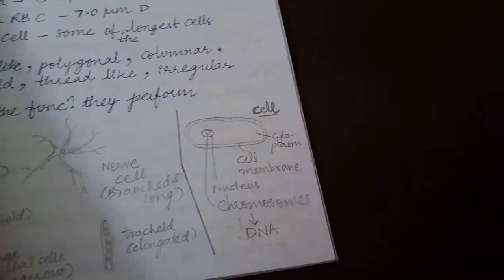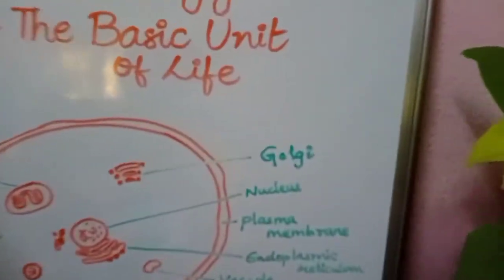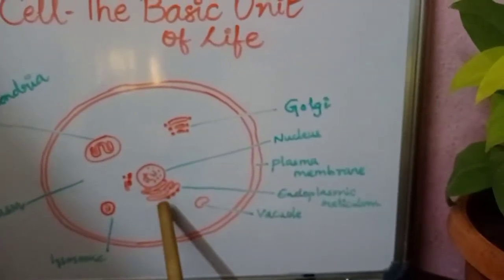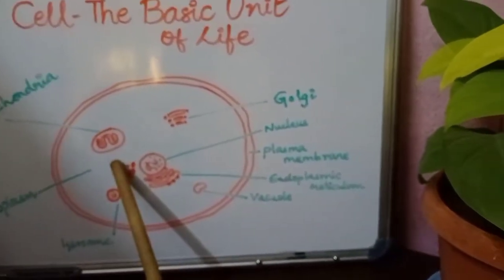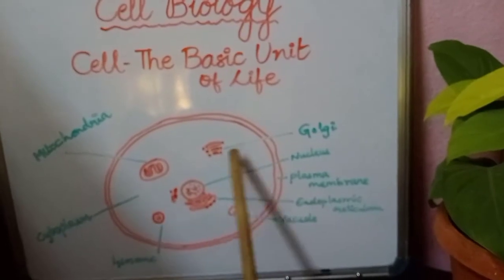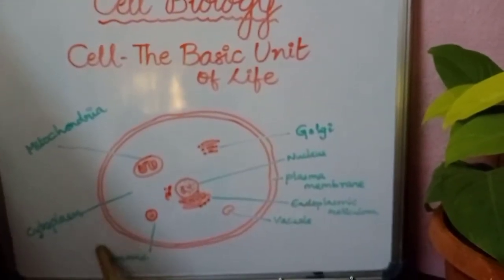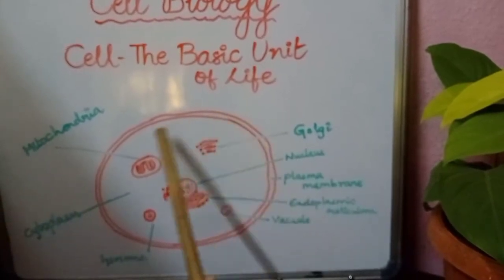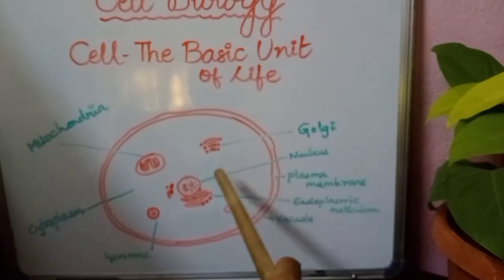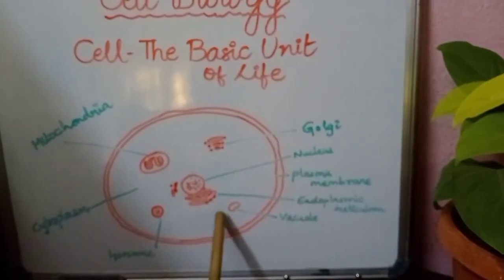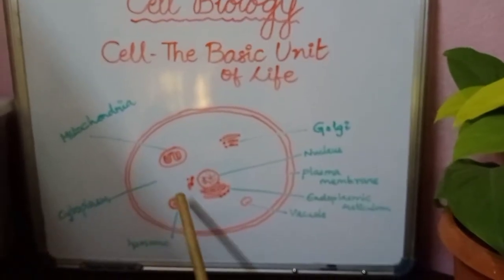And this is the cell. And this is the central part, nucleus. This is the Golgi. This is mitochondria, and the fluid matrix in which all the organelles are present is known as cytoplasm, and the cell is bounded by a membrane called cell membrane or plasma membrane, and these are the food vacuoles in which the cell stores its food.